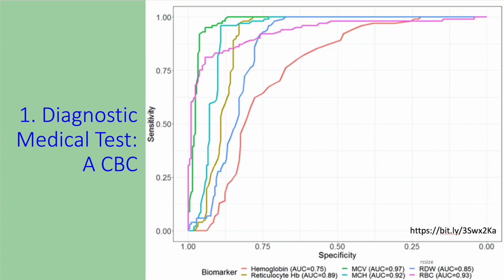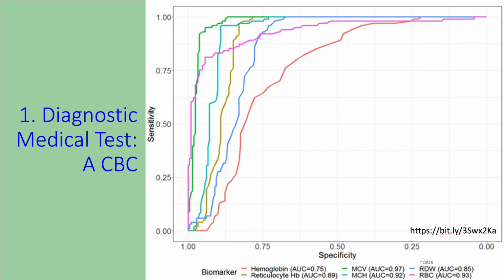For a diagnostic medical test like a CBC, someone might go into the emergency room and the physician would order a CBC to be drawn, which is a complete blood count, so they can characterize or screen or rule out things that might be or might not be wrong with their patient. So here we see, even for the routine CBC, that there's quite a bit of variation in the accuracy of the different parameters that a CBC can produce.